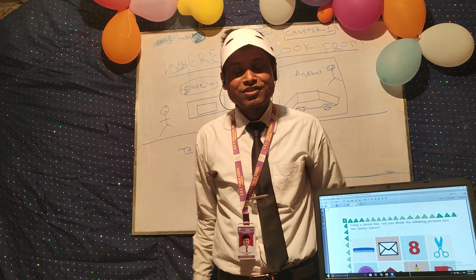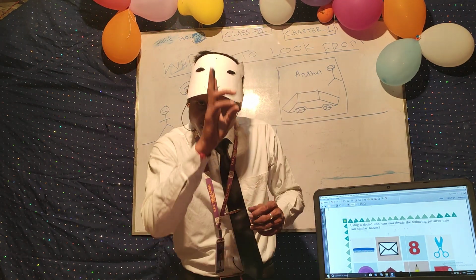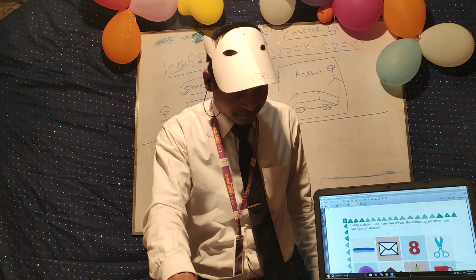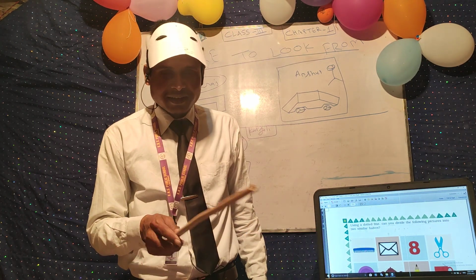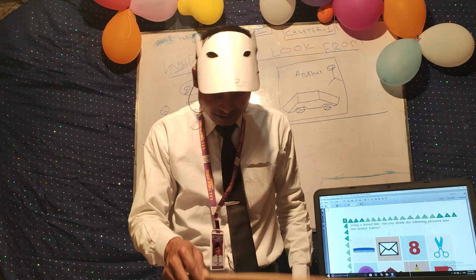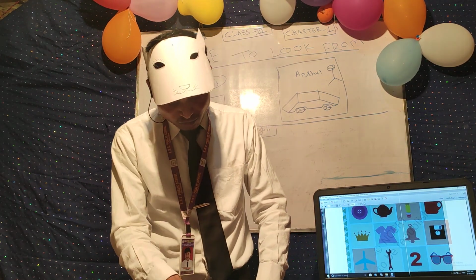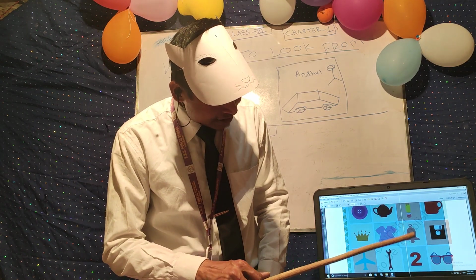Now come to this one, the crown. It's the crown of a king, you can say queen. You can divide the crown into equal halves also. Okay. Now the frock is there. You can divide the frock into equal halves. One bell is also there. You can divide this into equal halves.